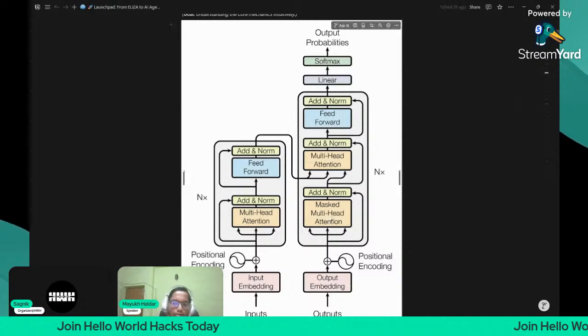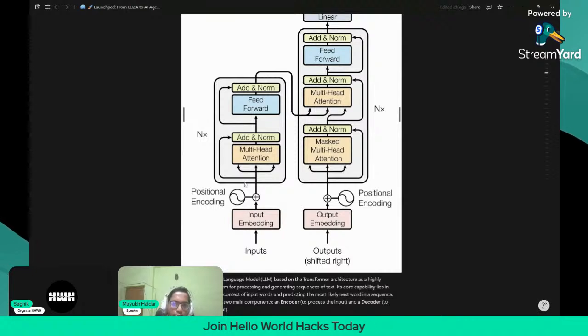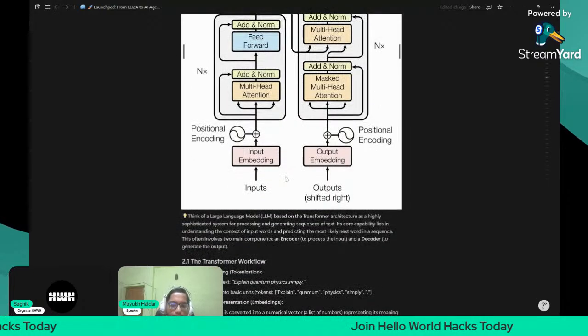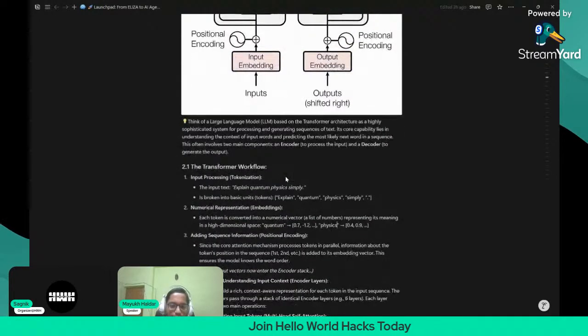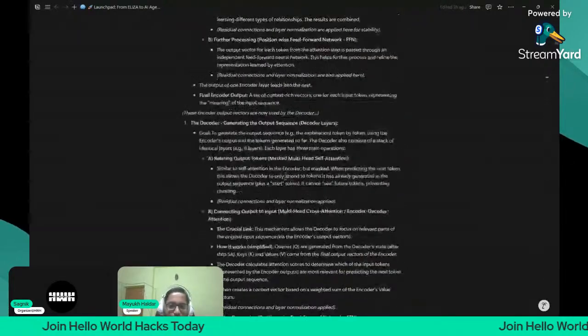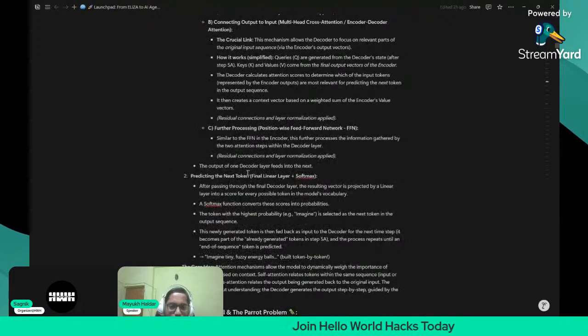Today I don't want to waste time on this, because if we waste much time, you will not be able to code the part. You have to code everything today for the RAG chatbot. I'm going to explain that also, but before that, let us understand these things for simplicity, to make things simple for your later understanding. So this was the encoder decoder part. You can study it later, because this is a very huge paragraph here that I've written for you guys. You can just study it once.